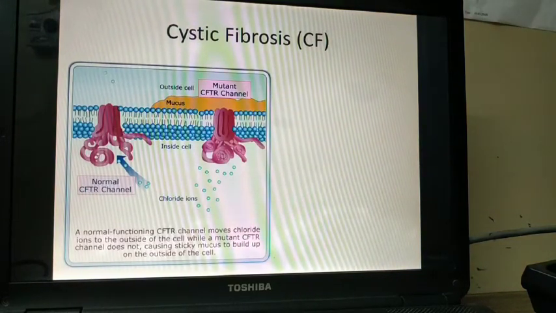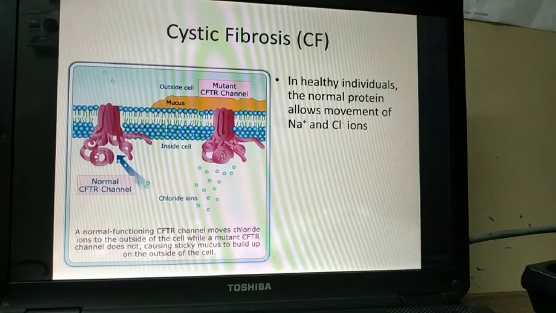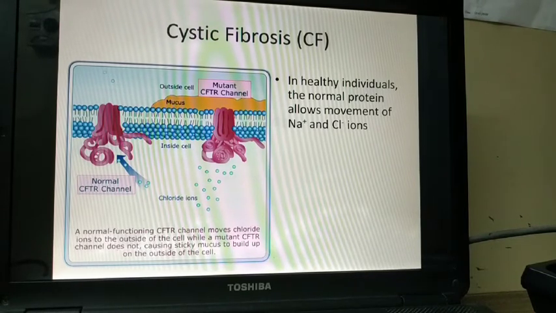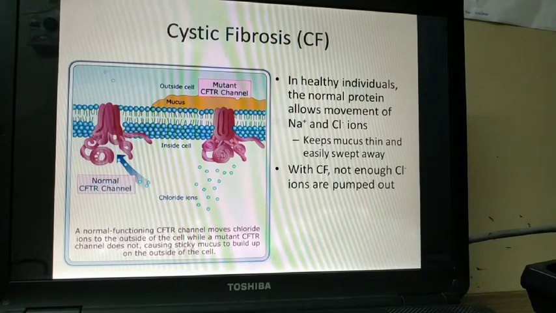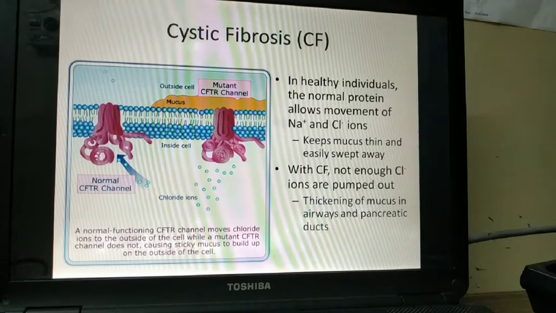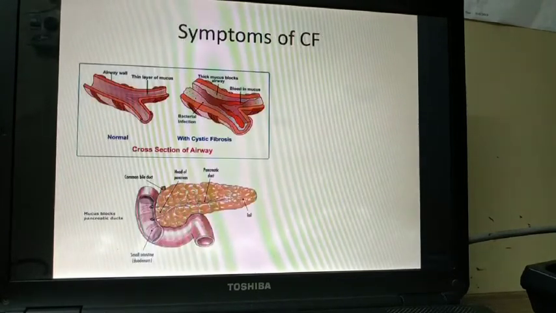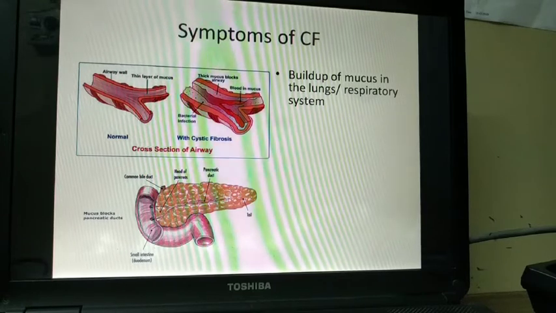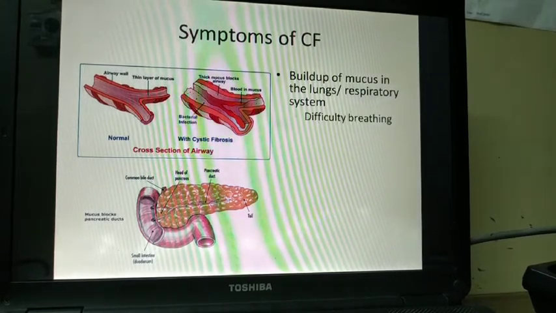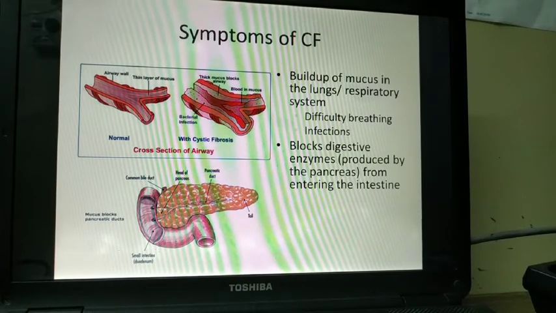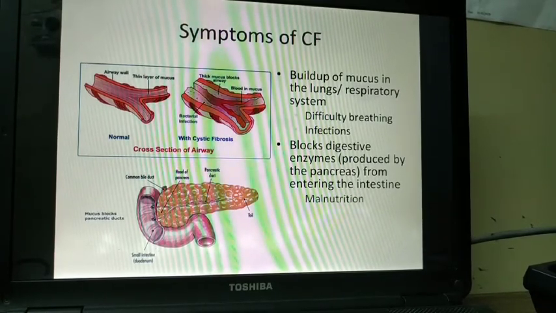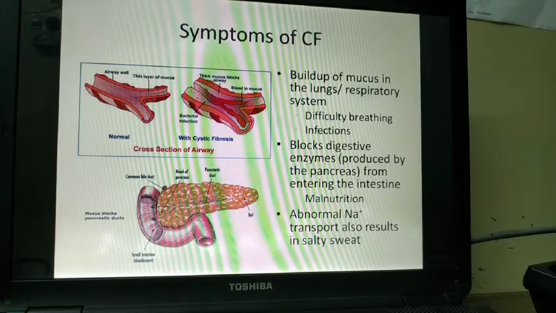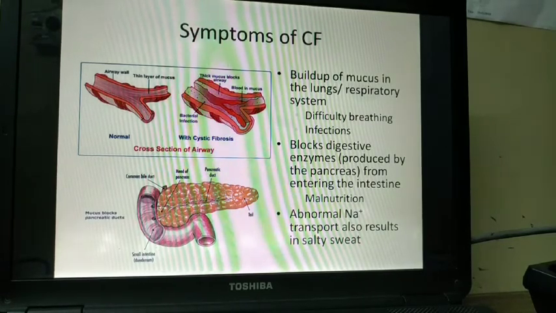So in this picture you can see, in healthy individuals, the normal protein allows movement of sodium and chloride ions and keeps mucus thin and easily swept away. With cystic fibrosis, not enough chloride ions are pumped out, thickening mucus in airways and pancreatic ducts. The symptoms are buildup of mucus in the lungs and respiratory system, difficulty breathing, infections, and blocking of digestive enzymes produced by the pancreas from entering the intestine, causing malnutrition. Abnormal sodium transport also results in salty sweat.